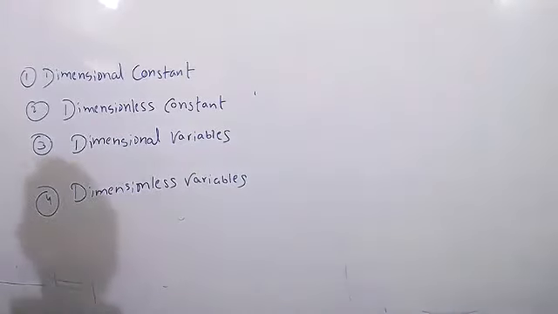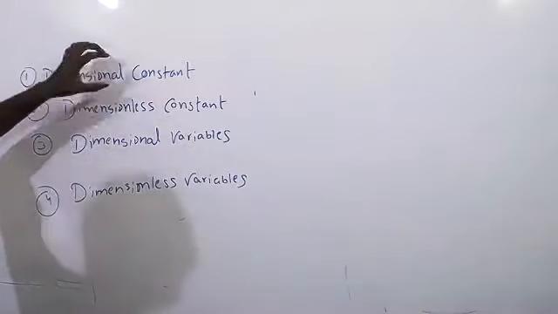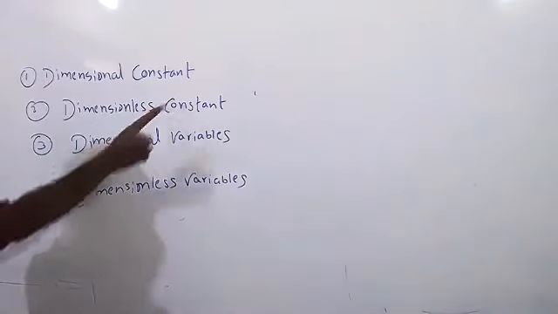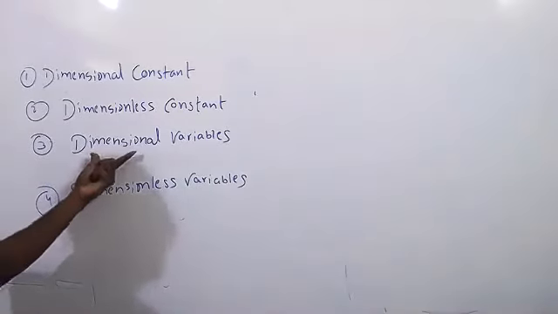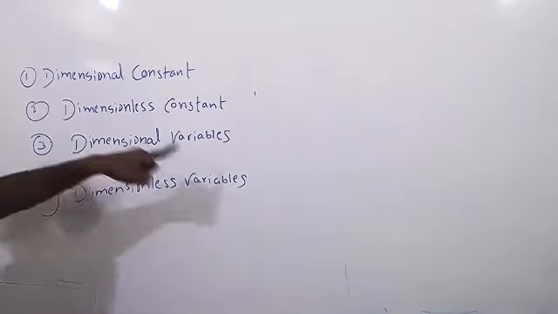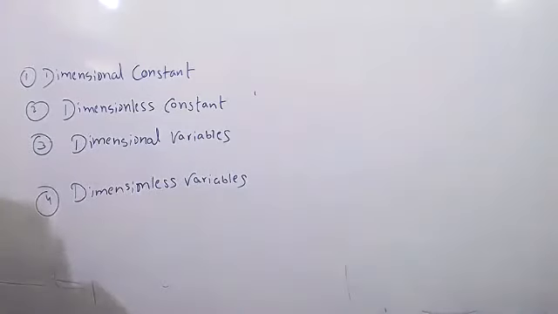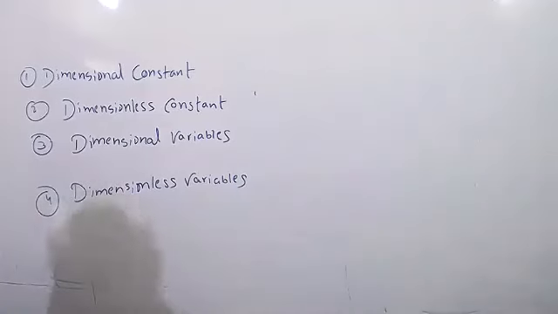Understand? Yes, sir. So dimensional constant. What is the meaning of dimensional constant? It has dimension and is constant. Yes. Dimensionless constant means it does not have dimension but is constant. Dimensional variables have dimension, have value, but are variable. Dimensionless variables: no dimension and not constant, they are variable. Good. Did you write? Yes, sir. Okay. You didn't give the definition of dimension.